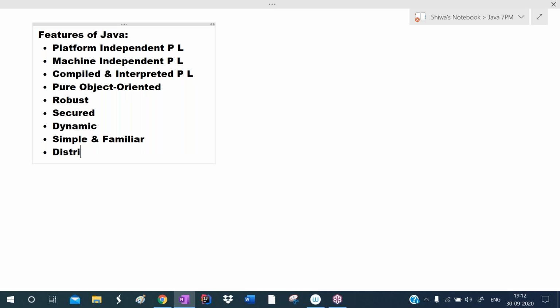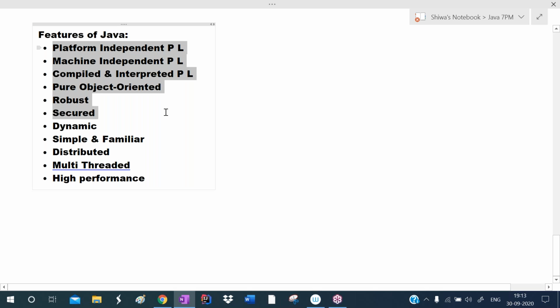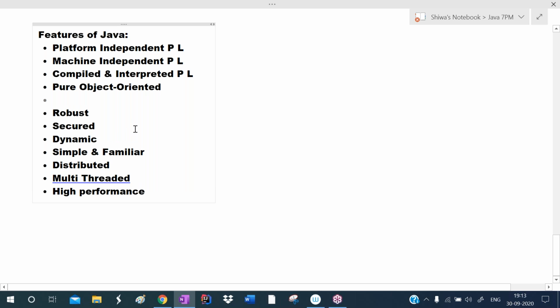It is the distributed programming language. It is the multi-threaded programming language. It provides high performance. So these are the major features of Java. And Java is the portable programming language. So these are the features. In total, I have written 12 features here.